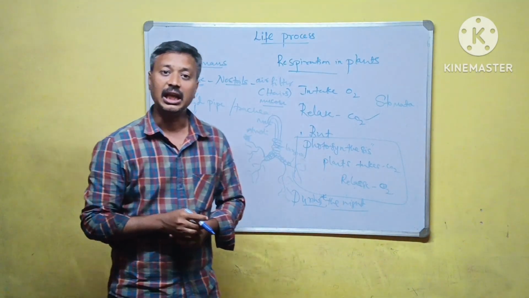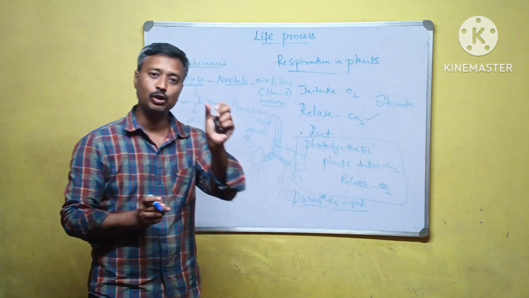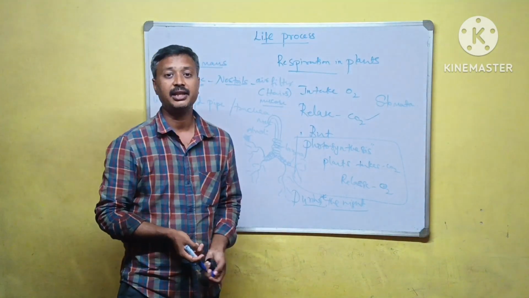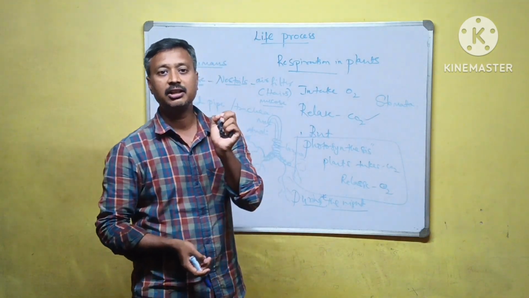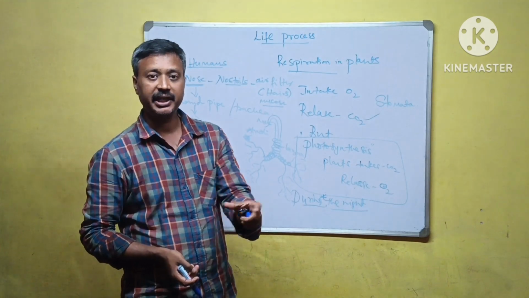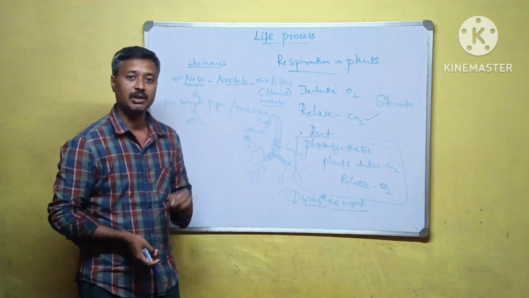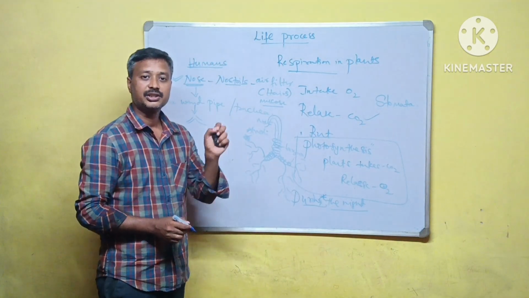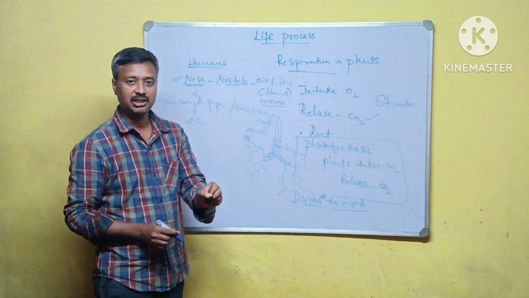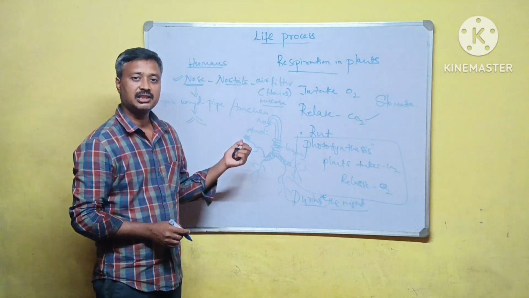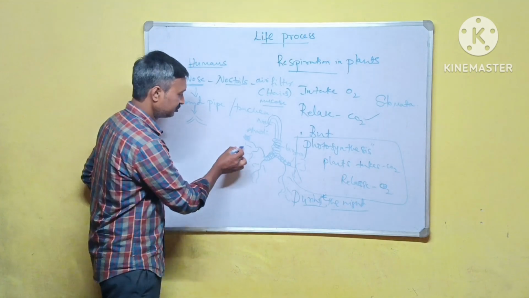What is alveoli? It is the structural and functional unit of the respiratory system.